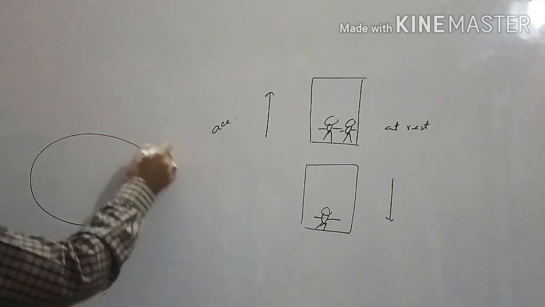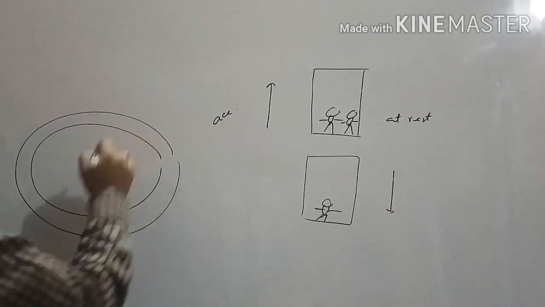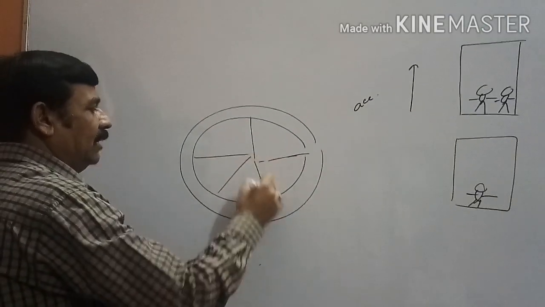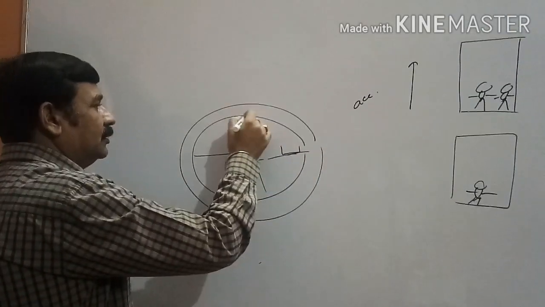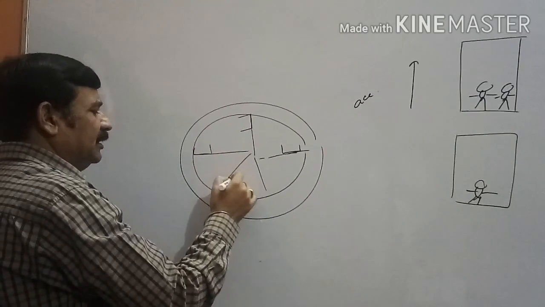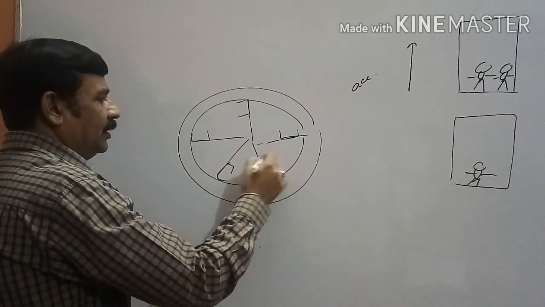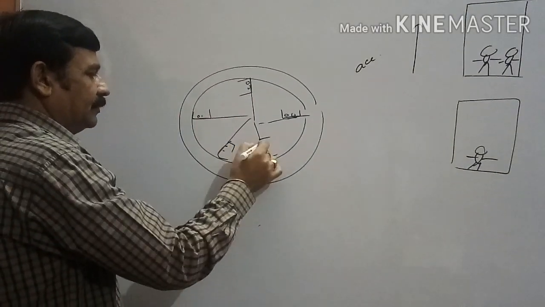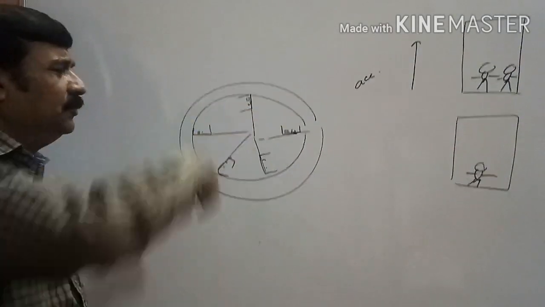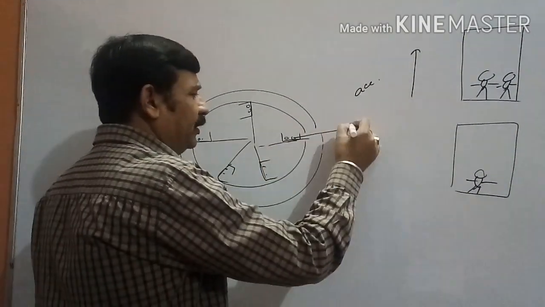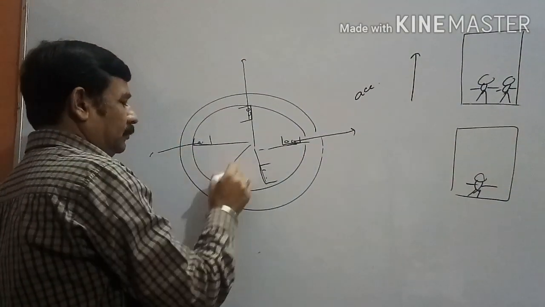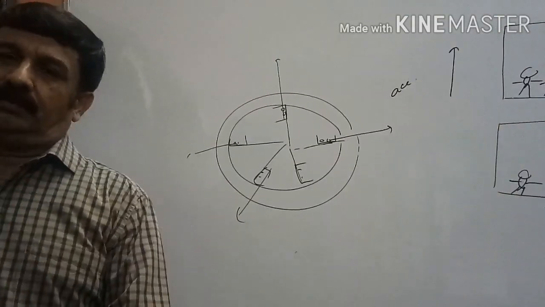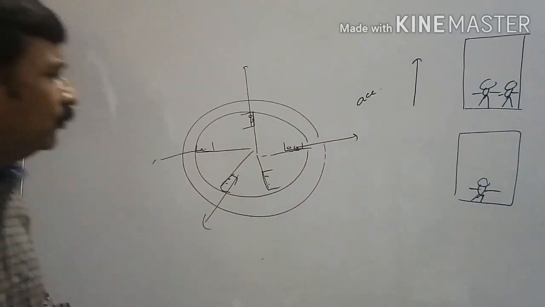You have seen a merry-go-round type of jhula in which, with the help of metallic rods, a chair remains fixed and we sit here. As it starts performing motion, we feel that we are moving outward. Who is exerting force on us in the outward direction? We don't know. This is also an example of pseudo force.